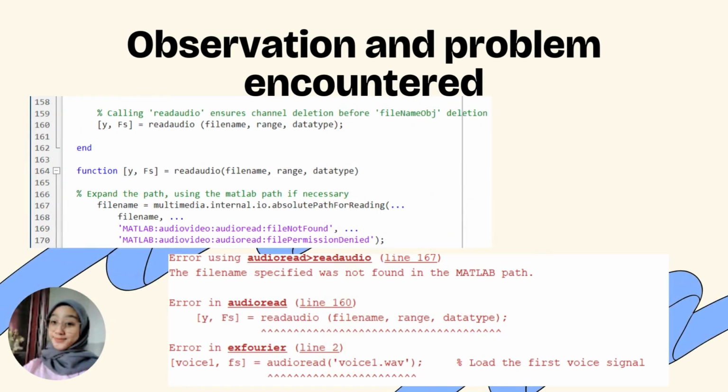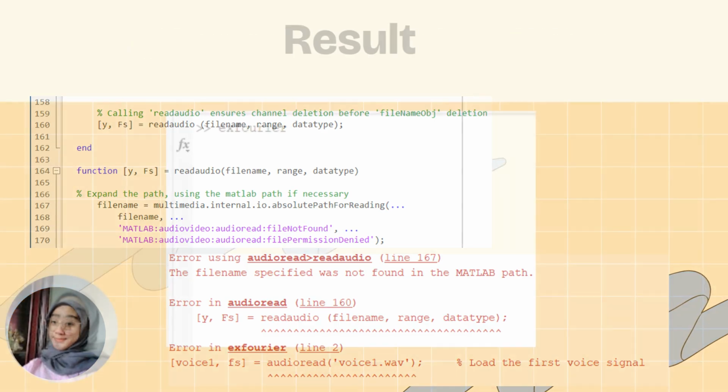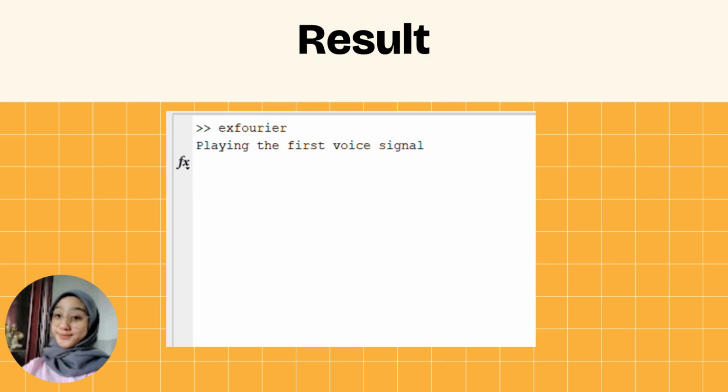Next, we made observations and identified some problems we encountered. While running the code in MATLAB, we observed the following error. On line 167, the error indicated that the specific file name was not found, followed by a similar issue on line 190. On line 2, the function audioread could not detect the file due to an incorrect file name. Here is the result of the coding output.